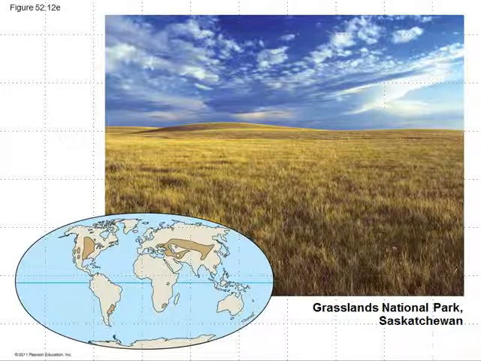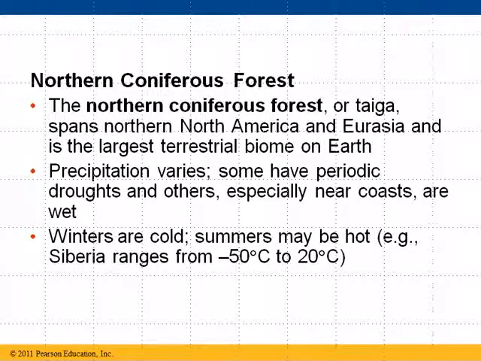The next biome we want to look at is a northern coniferous forest, or the taiga. The taiga is in northern North America and Eurasia. It's the largest terrestrial biome on Earth. Now, if you live here in Texas, like you and I do in Waxahachie or Tyler, you may have never really seen or been familiar with taiga, but it is a huge section of our planet.